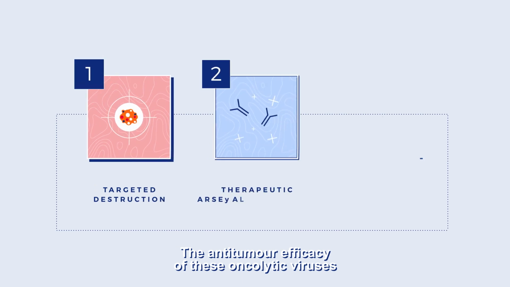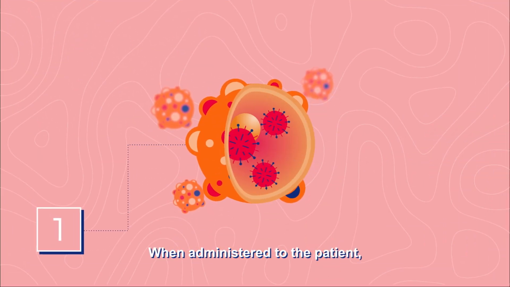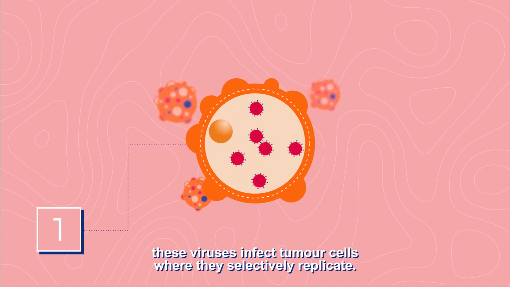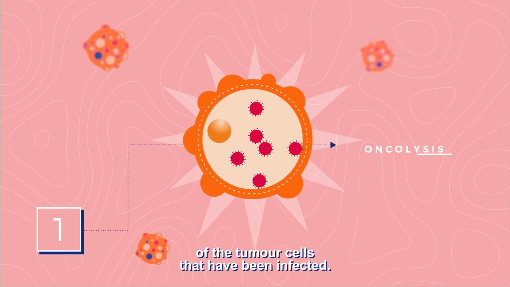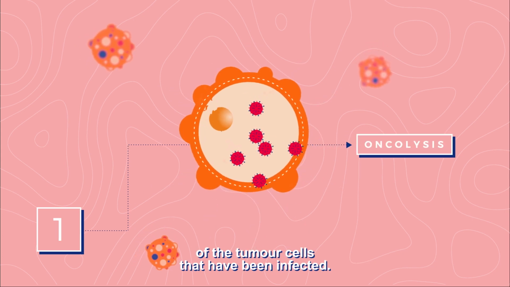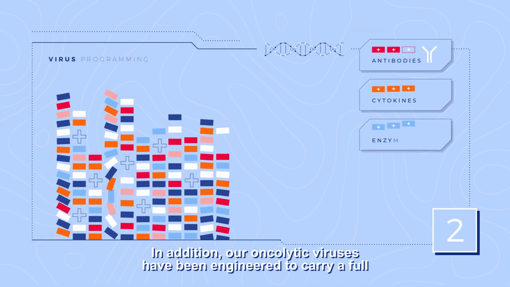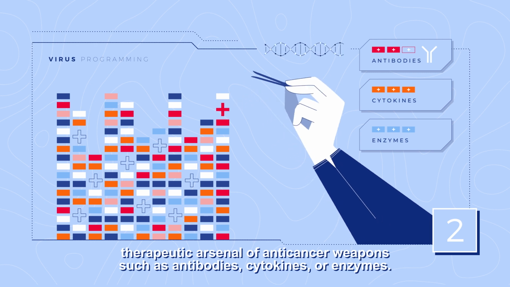The anti-tumor efficacy of these oncolytic viruses is based on combining three complementary mechanisms of action. When administered to the patient, these viruses infect tumor cells where they selectively replicate. Viral multiplication then results in the targeted destruction of the tumor cells that have been infected. This is called oncolysis.